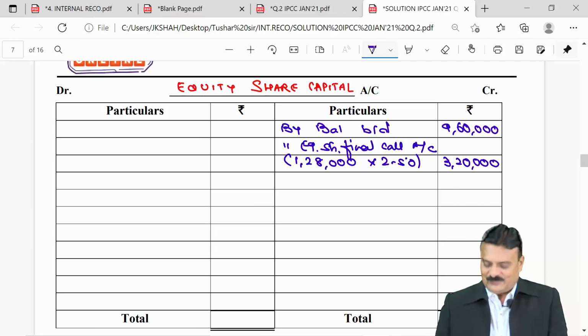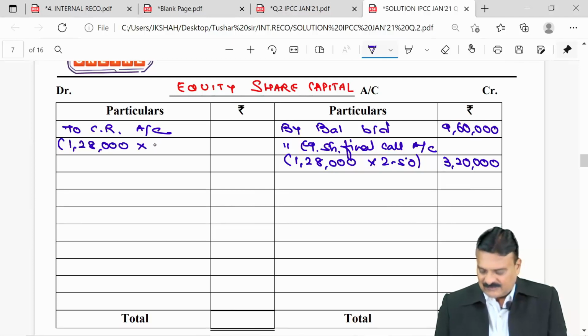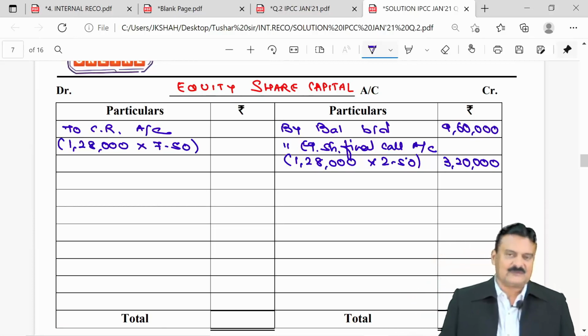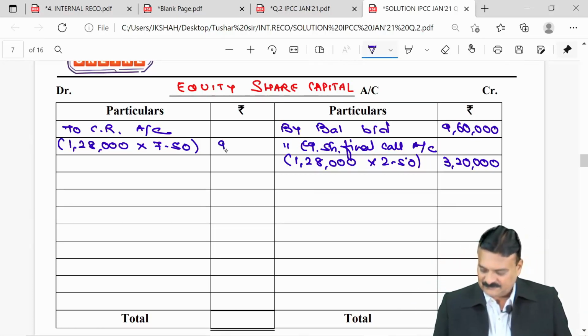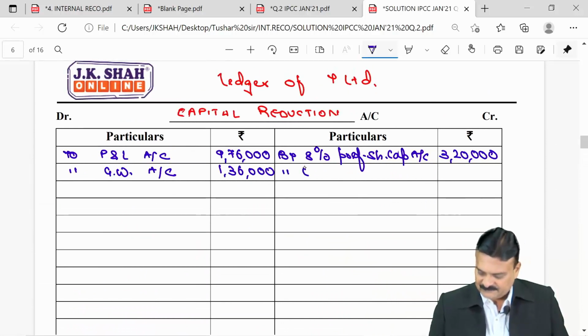Entry: equity share capital account debit to capital reduction account, 1,28,000 shares, and they are accepting a reduction of 7.50 per share. So that comes to 9,60,000. To capital reduction, second effect, capital reduction credit side by equity share capital account, 9,60,000.